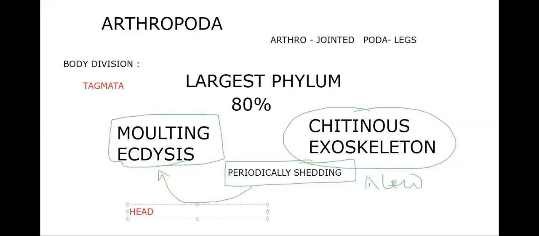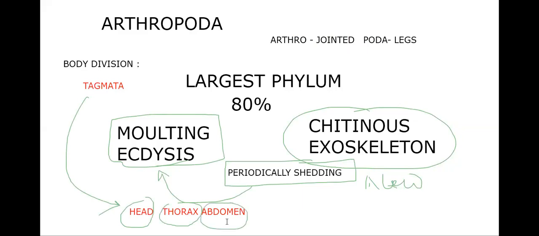It belongs to phylum Arthropoda. So head, thorax, and abdomen. There are three portions in the cockroach body. So what do you say? There are three tagmata present in the cockroach. You should say it like that. The first tagma is head, then thorax, then abdomen. There are three tagmata.